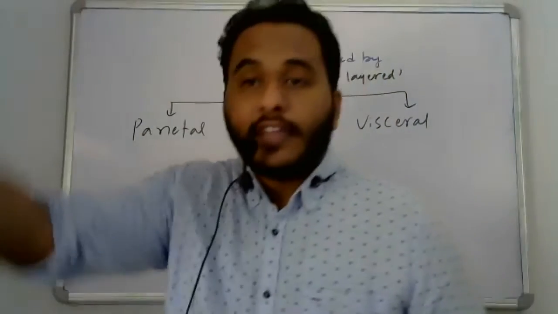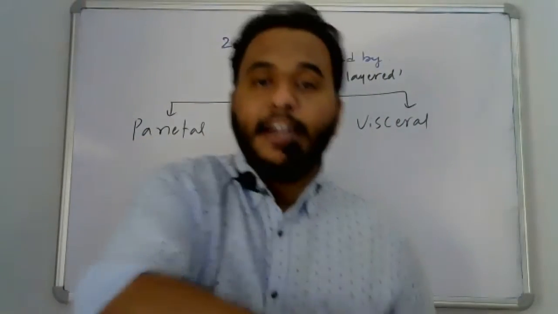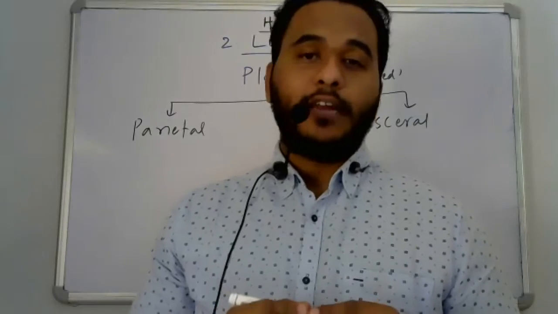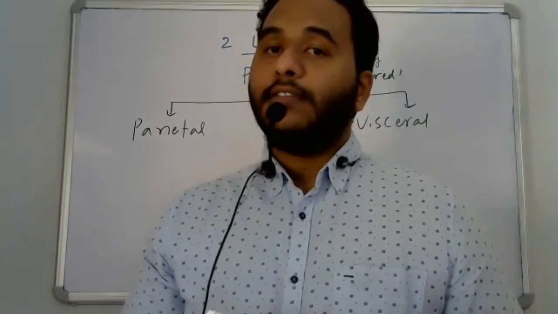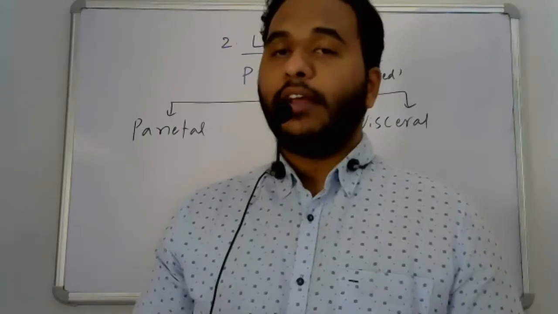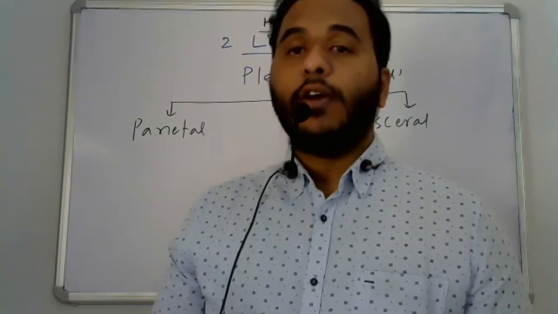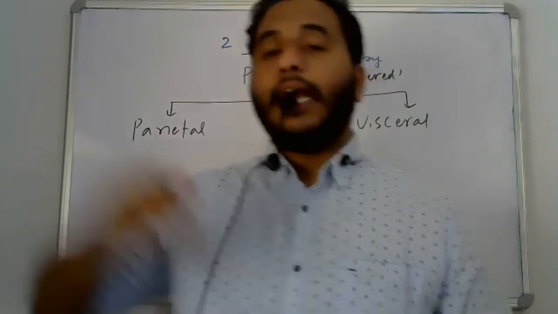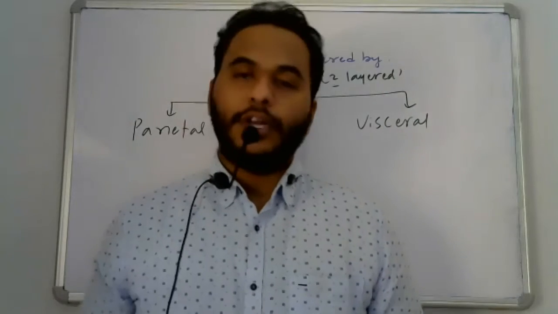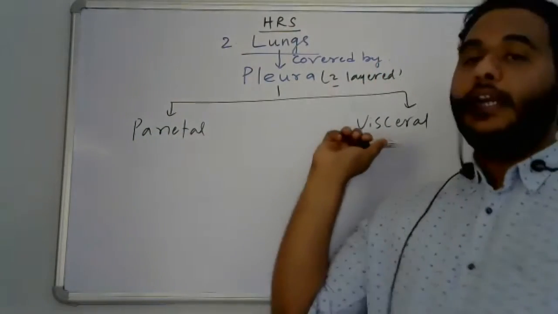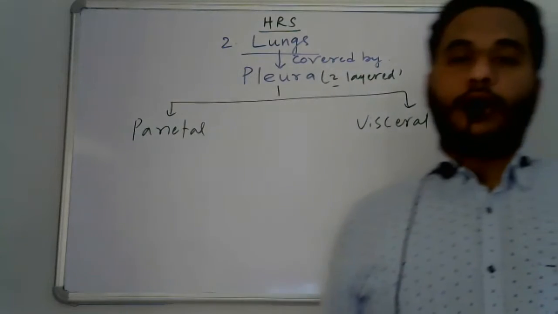Parietal outside, visceral internal. You already studied this in structural organization, visceral organs, and in cockroach, in circulation. Visceral organs means internal organs. Parietal means outer. So outer is parietal pleura, inner is visceral pleura.